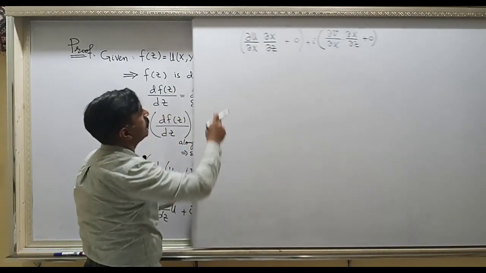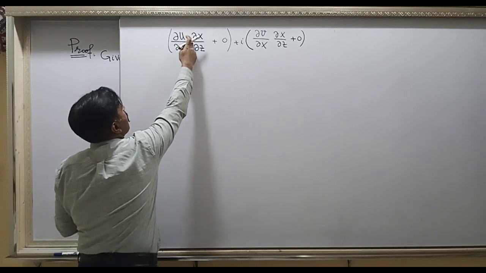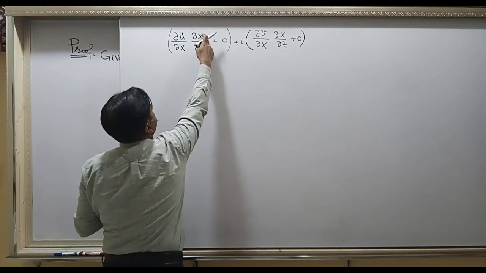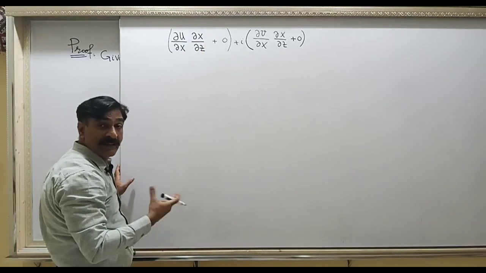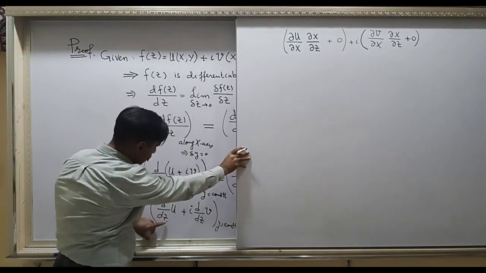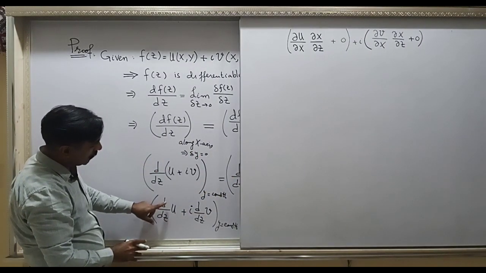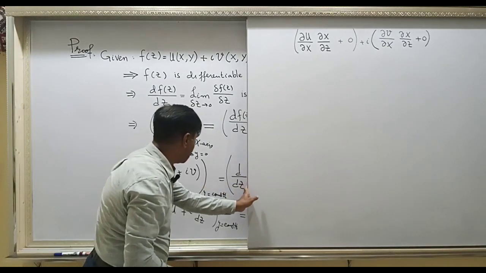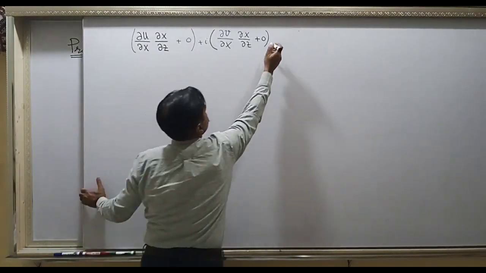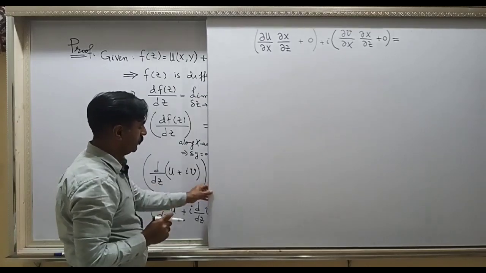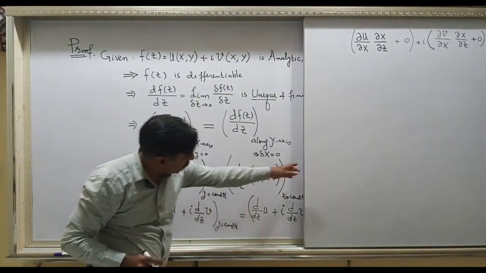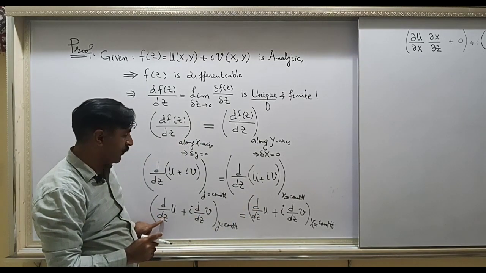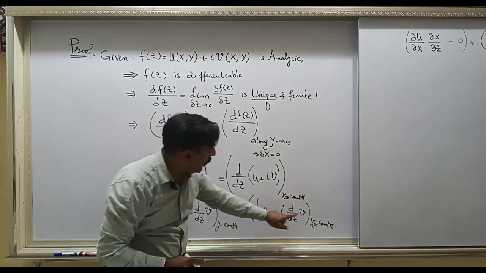And why the partial derivative? Because u has two variables x and y, and you are differentiating with respect to x first, and x will then be differentiated with respect to z, because you have to take the derivative with respect to z. So you first differentiate u with respect to x, then with respect to z. Let's do the right hand side. You need to differentiate u with respect to z, and you will differentiate as you have done on the left, but this time x is constant.